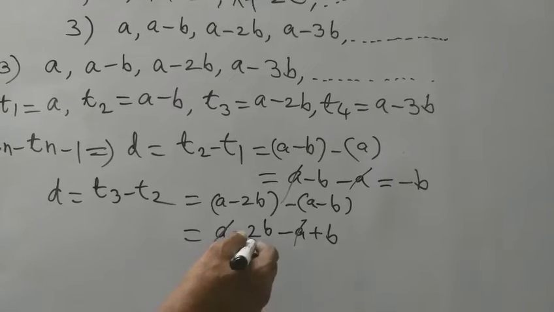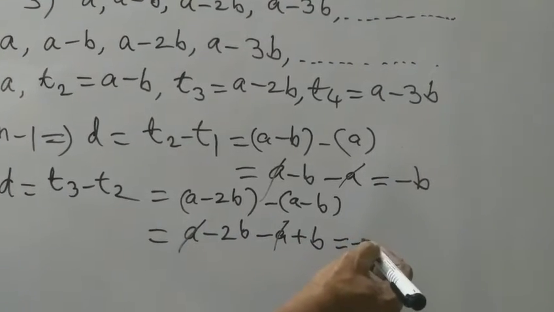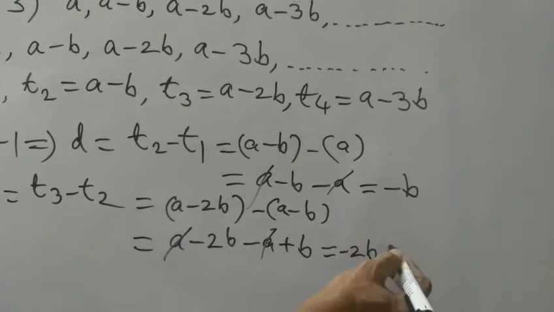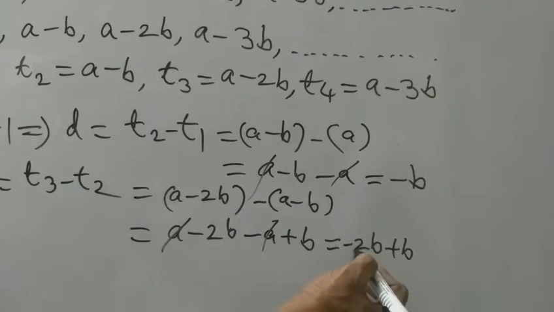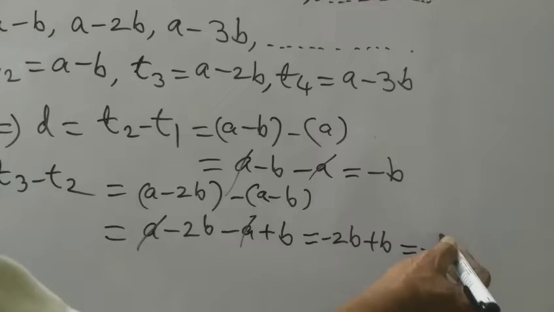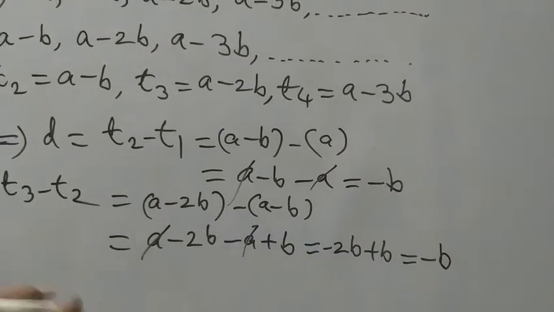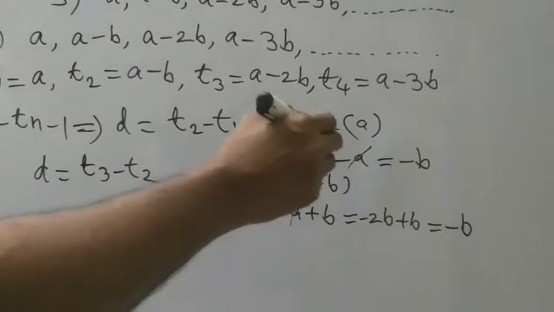The remaining terms are minus 2B plus B, so subtracting B from 2B, that becomes minus B. So the common difference of T3 minus T2 is also minus B.